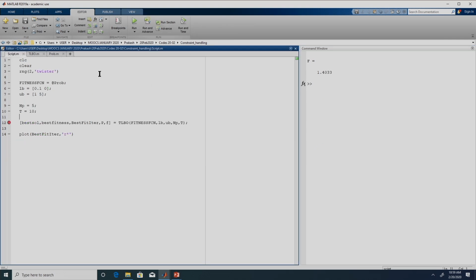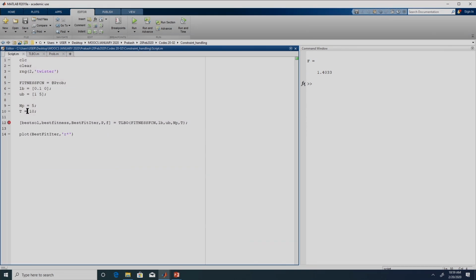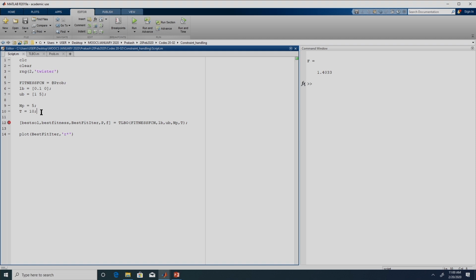So, if you have reasonable coding skills, you can also vary this value of Rm. Either you can manually vary it every time and then execute, or you can just add another loop over here. Remember, right now we have only executed one run. Since this is a stochastic algorithm, we need to execute it multiple times with different seeds. We can also change this Rm value and study the impact of Rm on the problem. We leave that to you as an exercise.